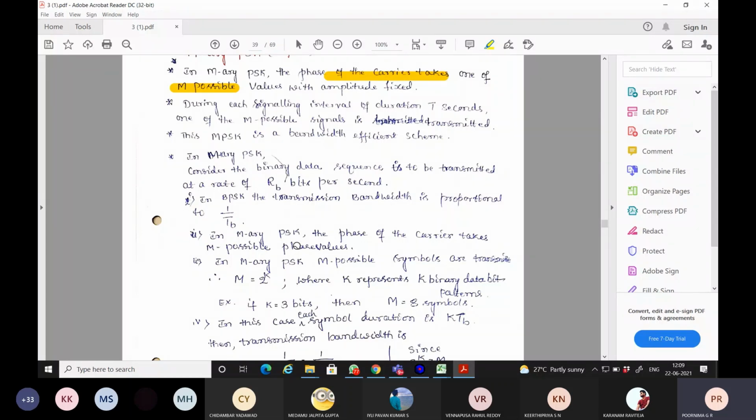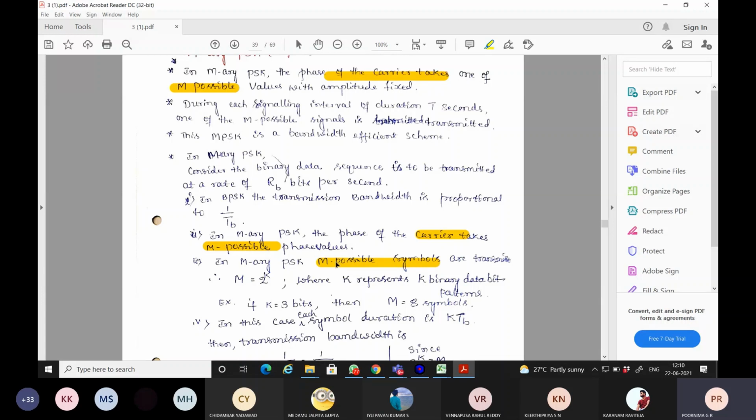Whereas if you go for an M-ary PSK, the phase of the carrier takes M possible phase values. How do we calculate M? Please do remember the carrier will have M possible phase values, and we will be transmitting M symbols.